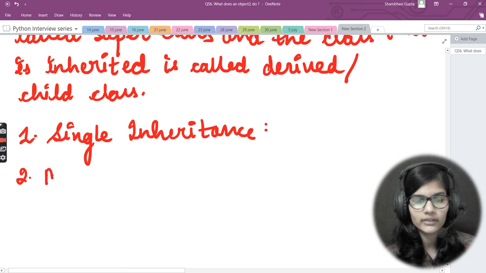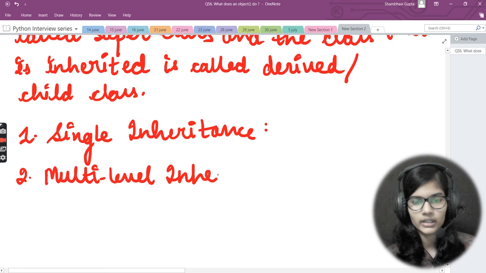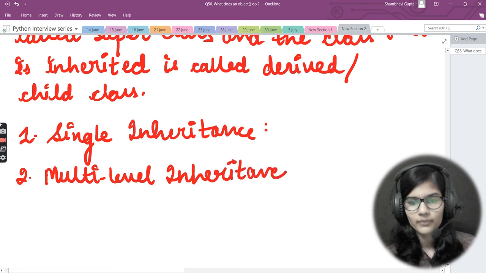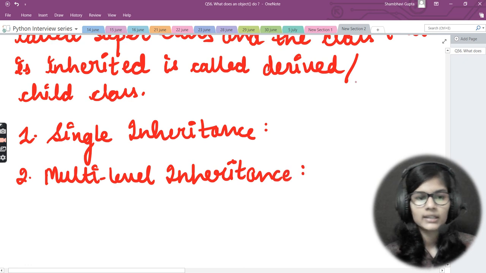Second we have multi-level inheritance. Now let's see what multi-level inheritance is. A derived class is inherited from the base class.